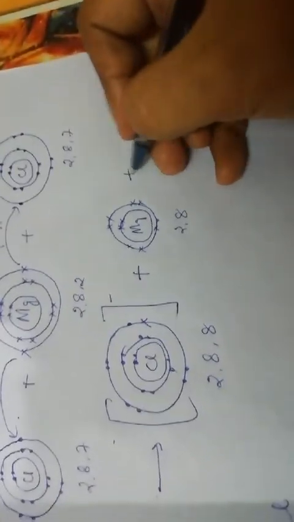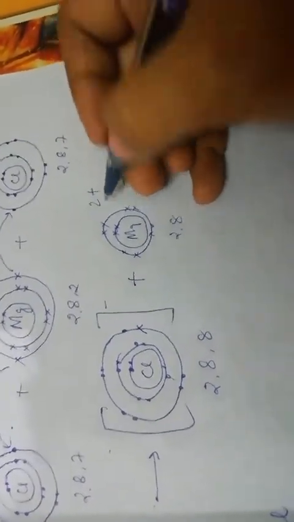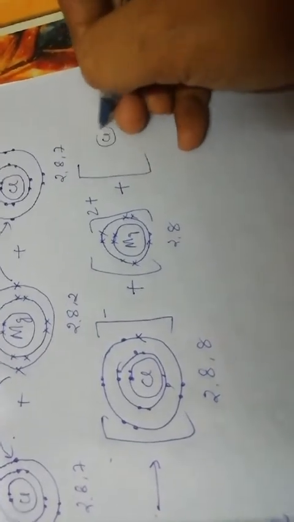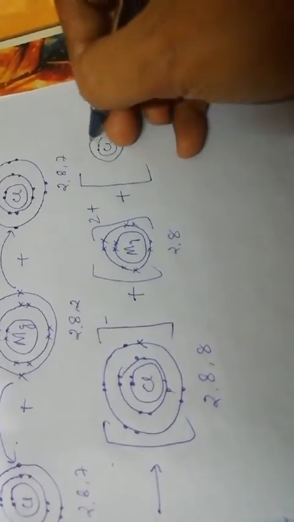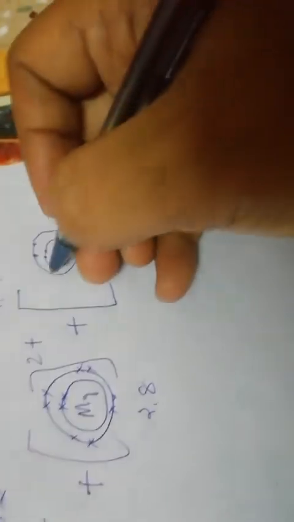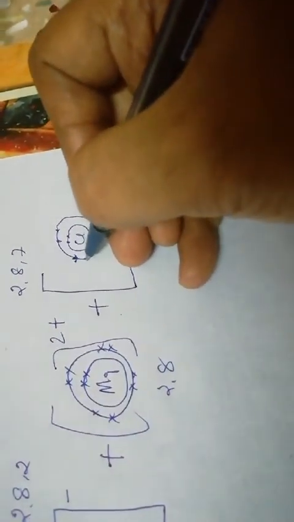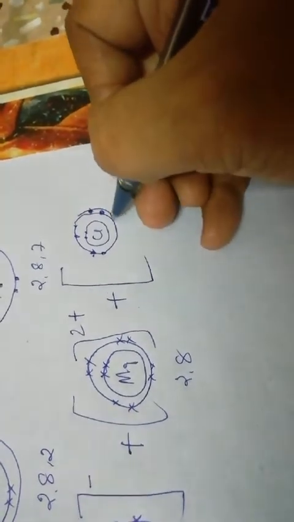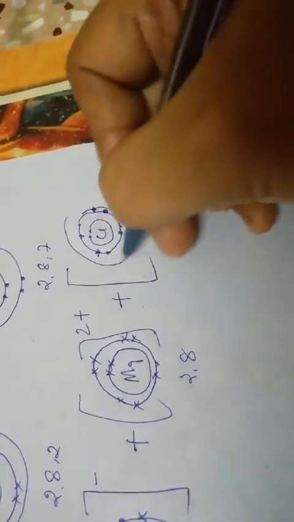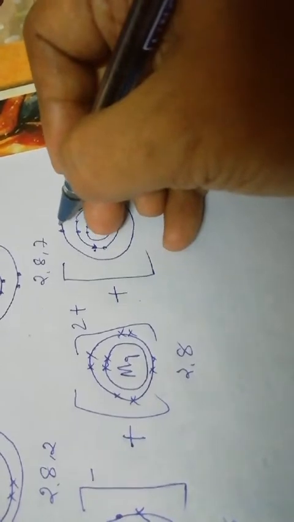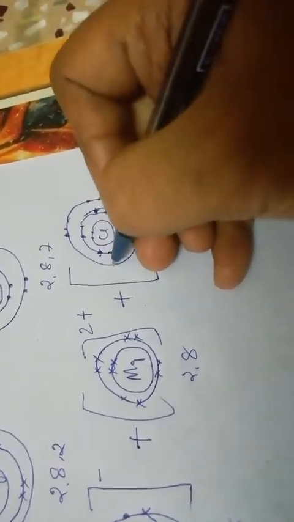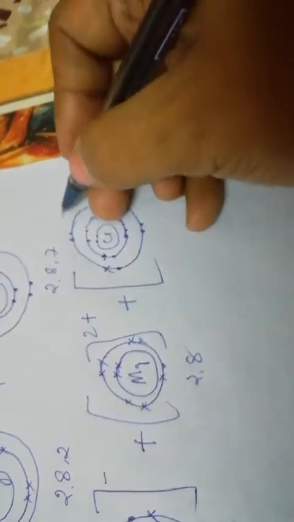This is the octet, plus, now this is 2 plus, as it has given 2 electrons. Now again another chlorine 1, 2, 3, 4, 5, 6, 7, and the 8th one, the cross, given by magnesium.